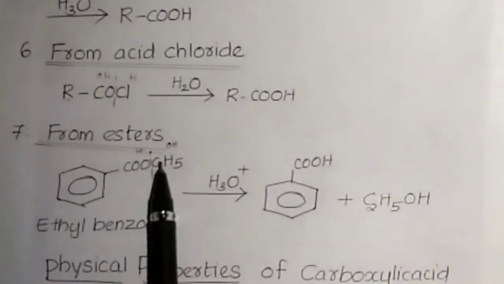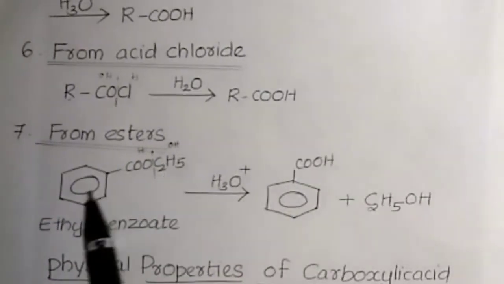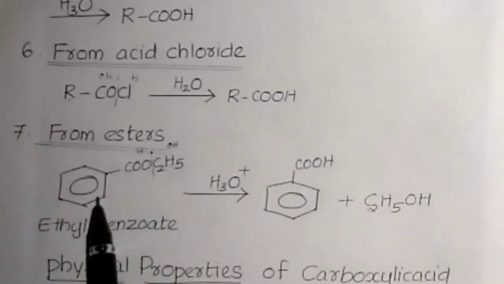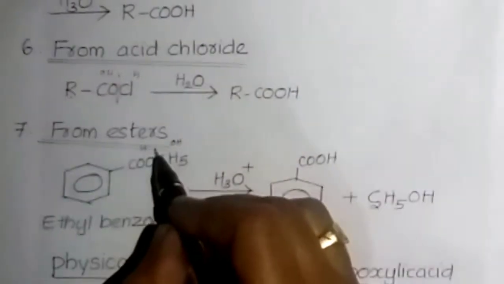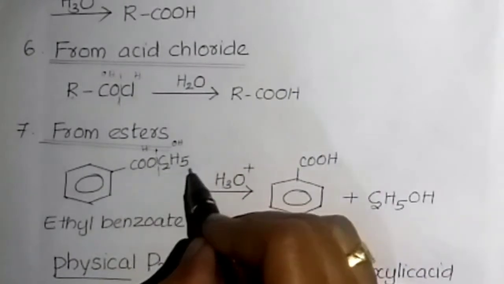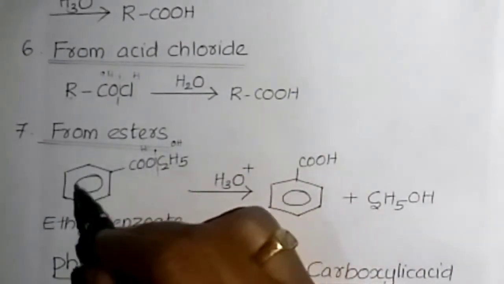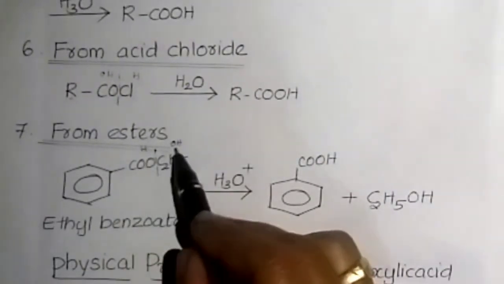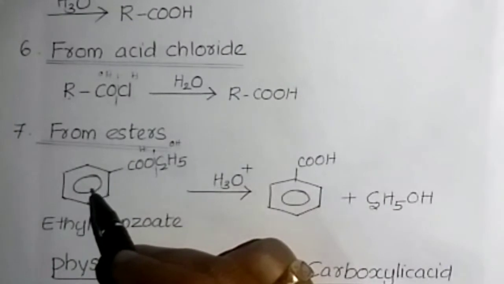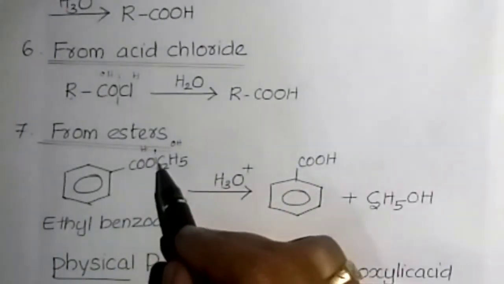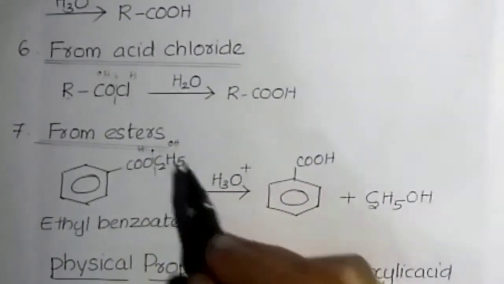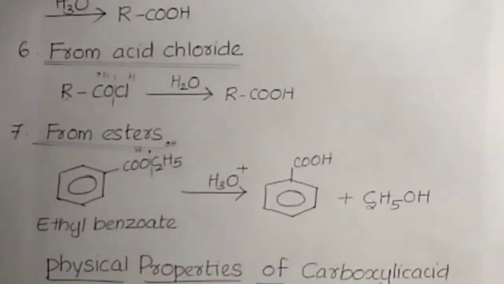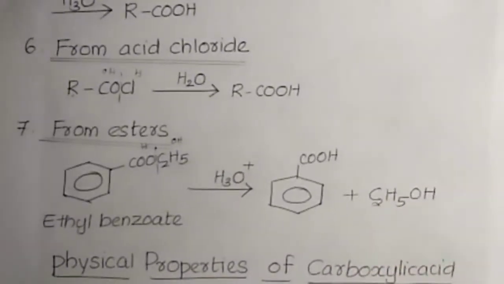Next one, from esters. Esters on hydrolysis give the corresponding carboxylic acid. This is ethyl benzoate, an example of an ester. Here the benzene ring with COOC2H5, ethyl benzoate. Then the bond breaks on hydrolysis, H is added here, OH is added here. Then we get benzene ring with the COOH plus C2H5OH. This is ethanol, this is benzoic acid. This is our major product, benzoic acid.